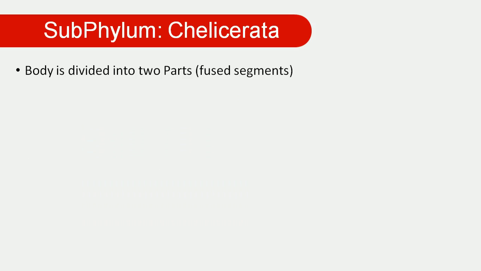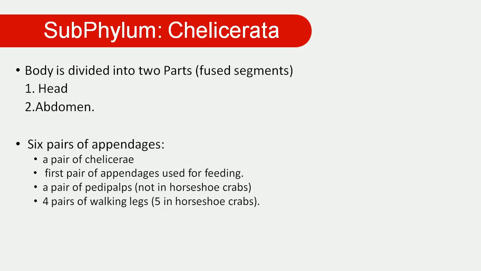Then the next subphylum is Chelicerata. The subphylum Chelicerata has very characteristic features. In that animal, the body is divided into two parts because fused segmentation is observed in Chelicerata animals. These two parts, the first one is the head and the other one is the abdomen. That means in that animal body, we look at two specialized parts, the head and the abdomen. Six pairs of appendages we can observe in the head region. The first pair is the chelicerae.